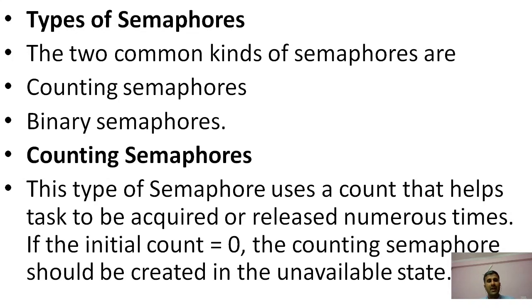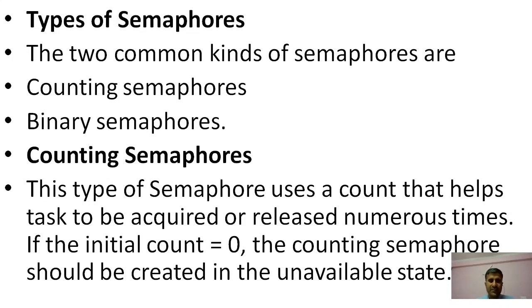If we discuss the types of semaphore, there are two types: the counting semaphore and the binary semaphore. In the counting semaphore, the value ranges from minus infinity to infinity. And the binary semaphore depends upon zeros and ones. Binary means zeros and ones.